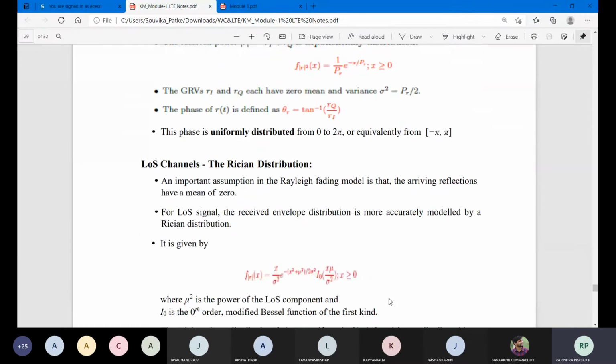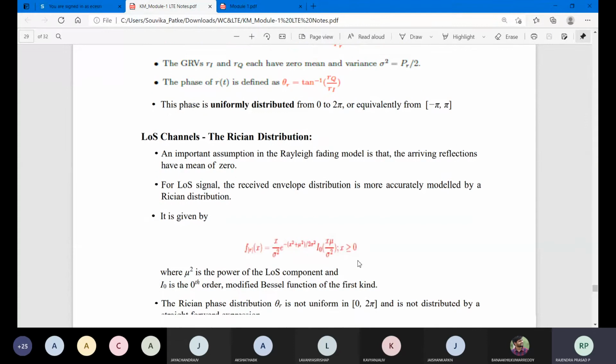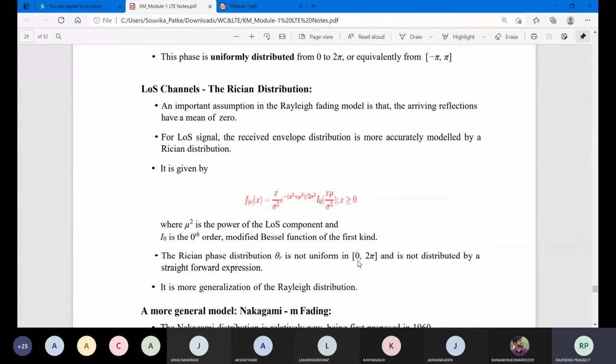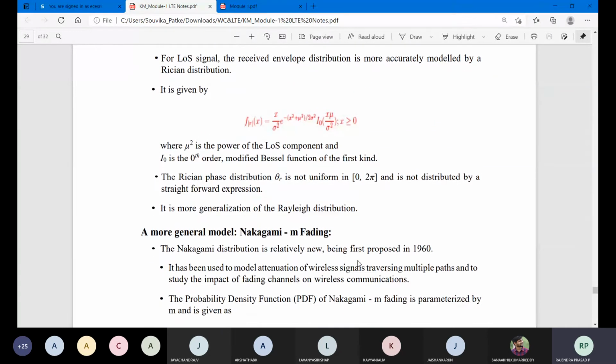LOS channel, which is line of sight. Line of sight indicates that the environment or in-between objects will be nil. So the only important thing is the distance between the transmitter and the receiver, which you are going to measure with this expression. These are all standard expressions. There is nothing to derive here, so you need to remember this. There is no other option, because you can observe that there is only the expression over there.